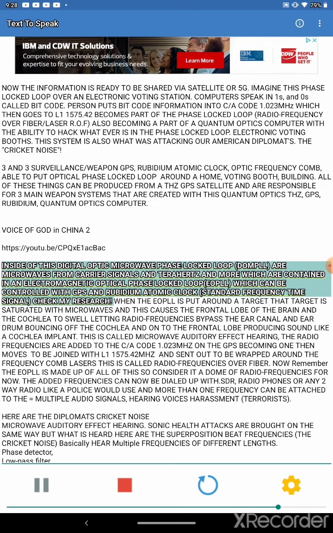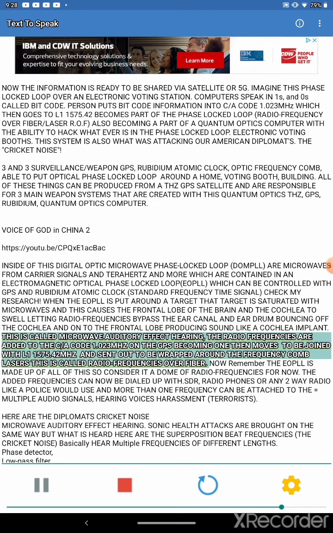When the EOPLL is put around a target, the target is saturated with microwaves, and this causes the frontal lobe of the brain and the cochlea to swell, letting radio frequencies bypass the ear canal and eardrum, bouncing off the cochlea and onto the frontal lobe, producing sound like a cochlea implant. This is called microwave auditory effect hearing.